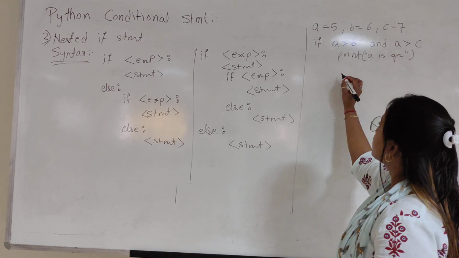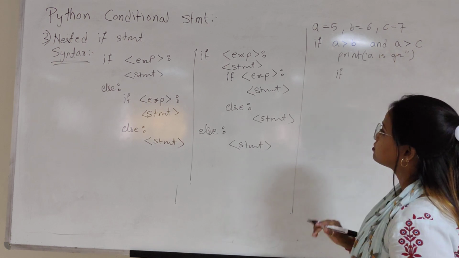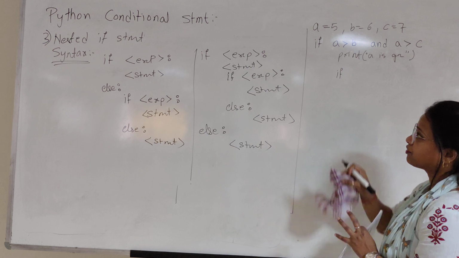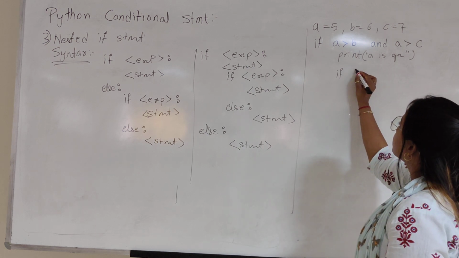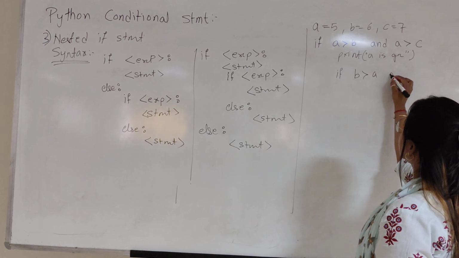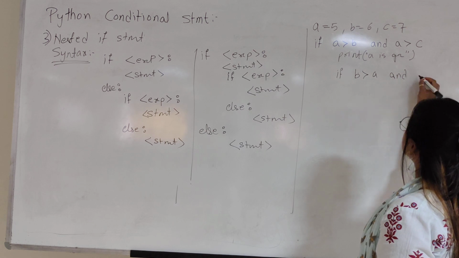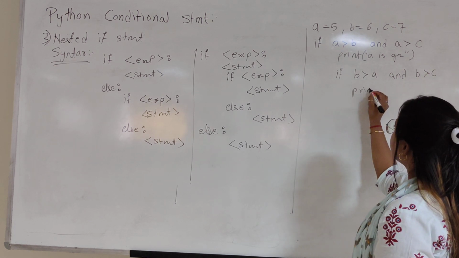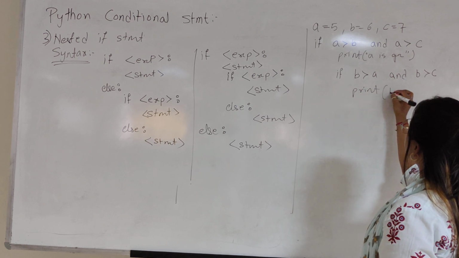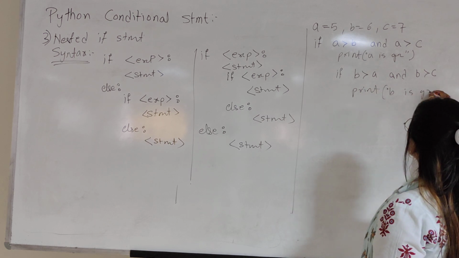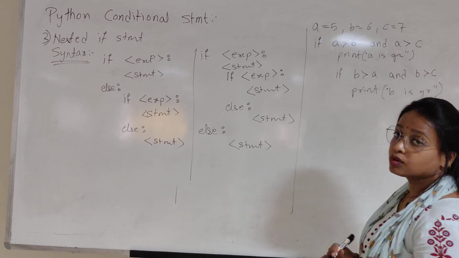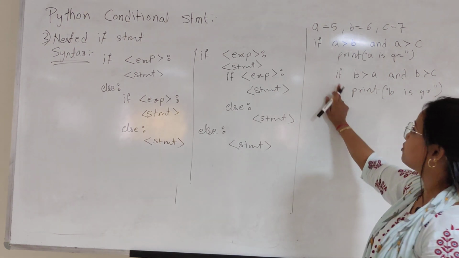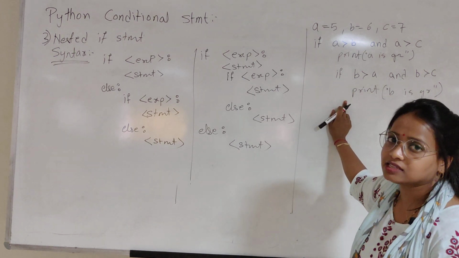Okay? Otherwise, if B is greater than A and B is greater than C, print B is greater.